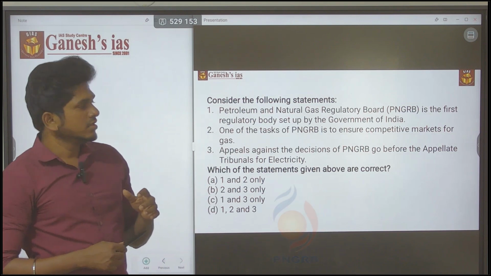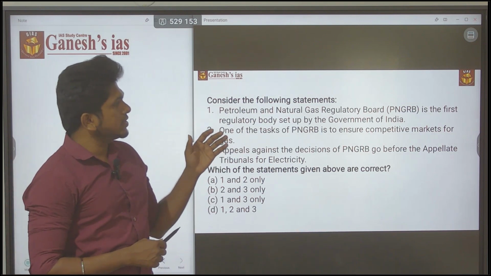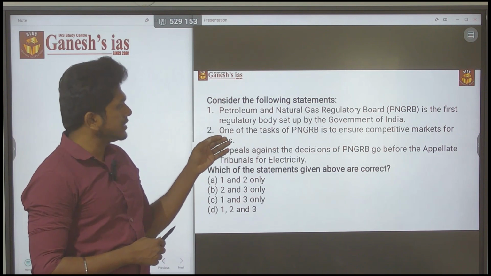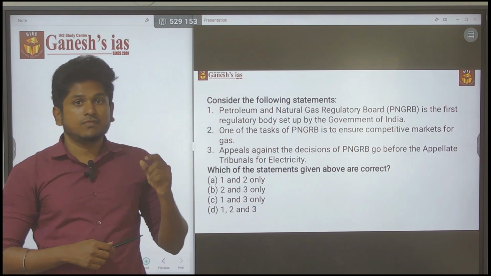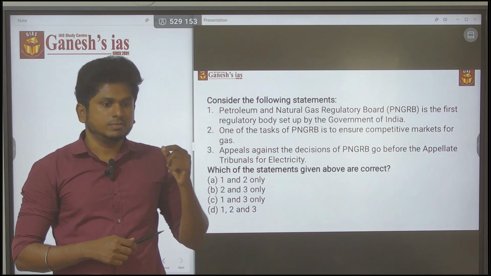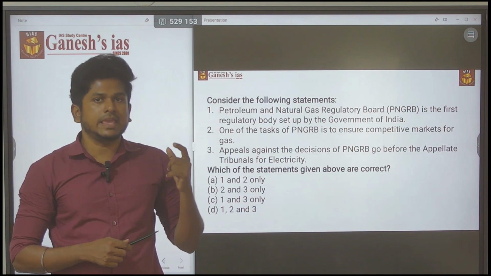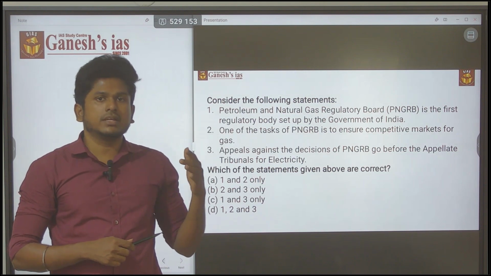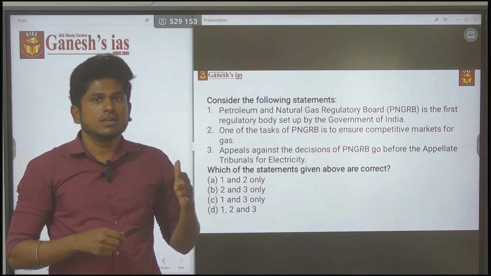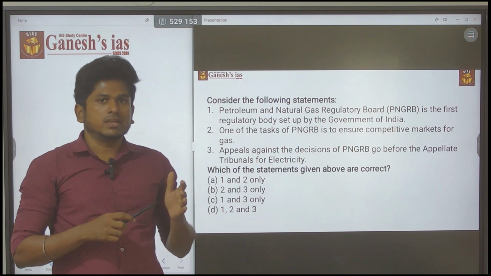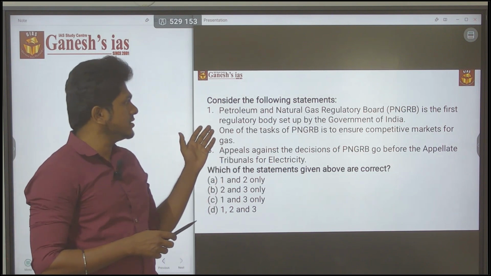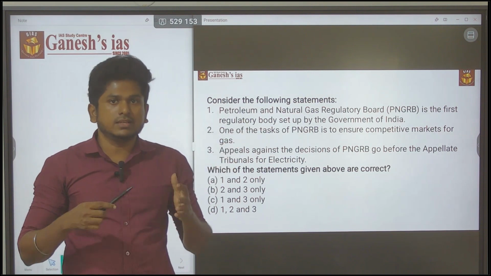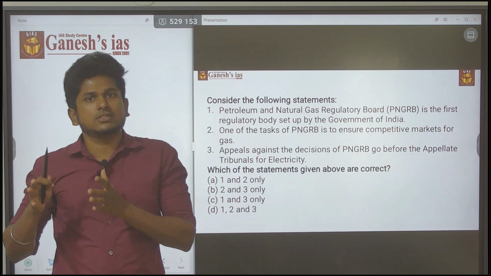See, the word first makes this statement an extreme statement. Think, the government of India started around the 1950s. From the 1950s, in the initial period itself, they are saying that the Petroleum and Natural Gas Regulatory Board was started. Think with the basic knowledge of economy.